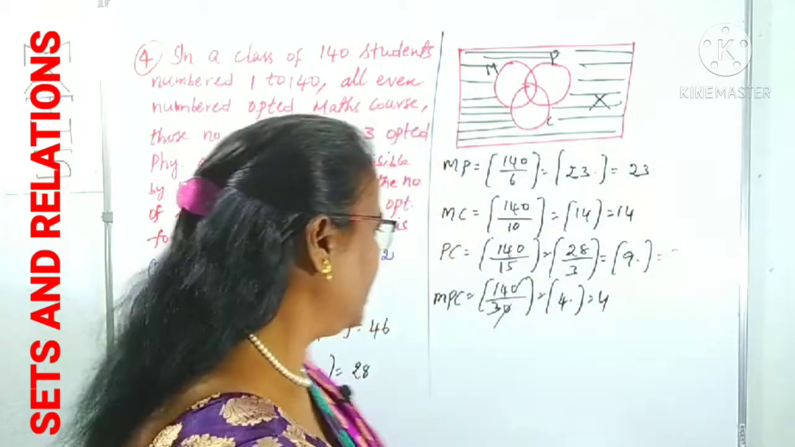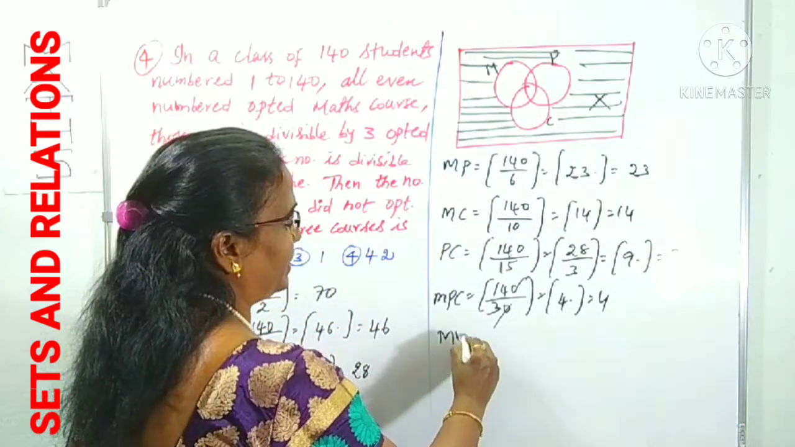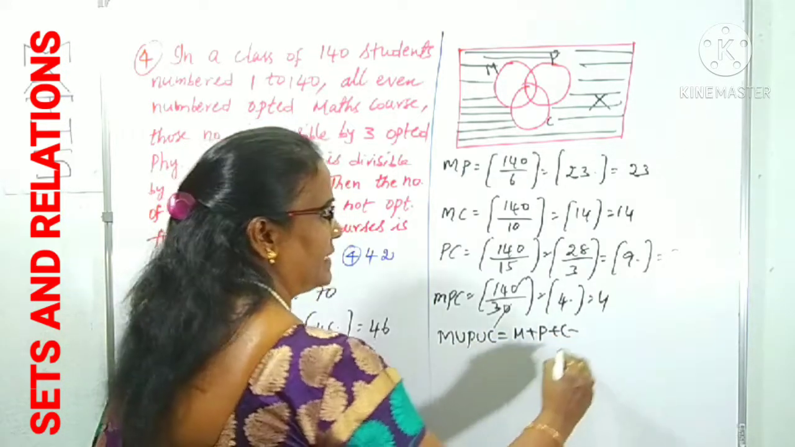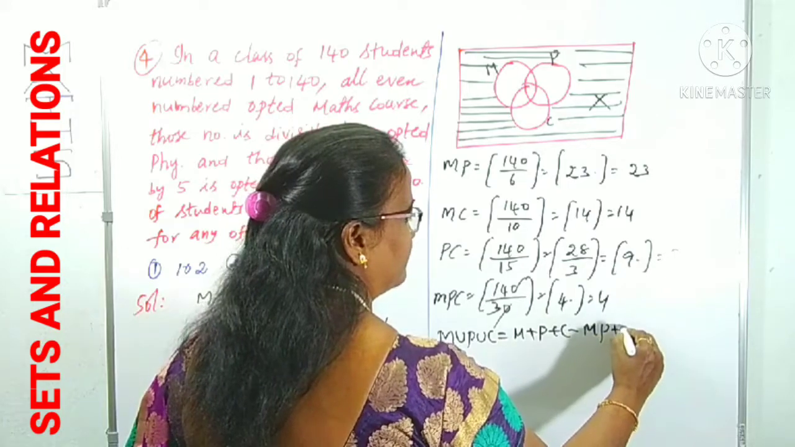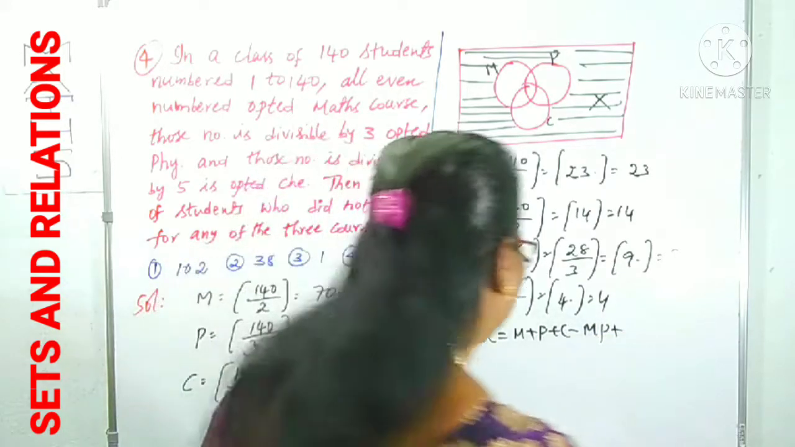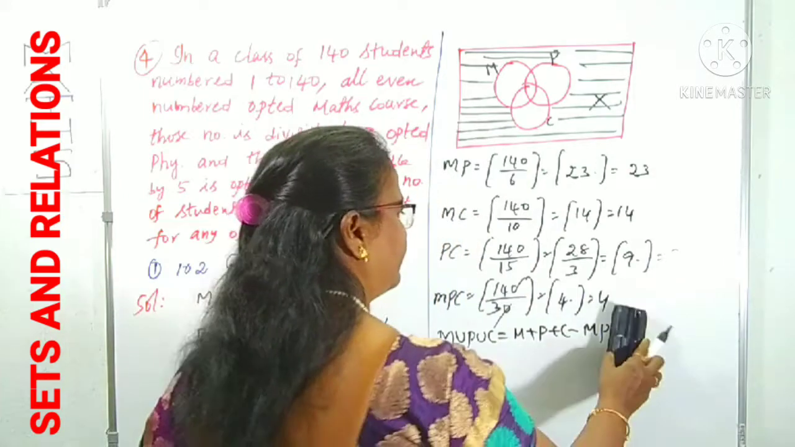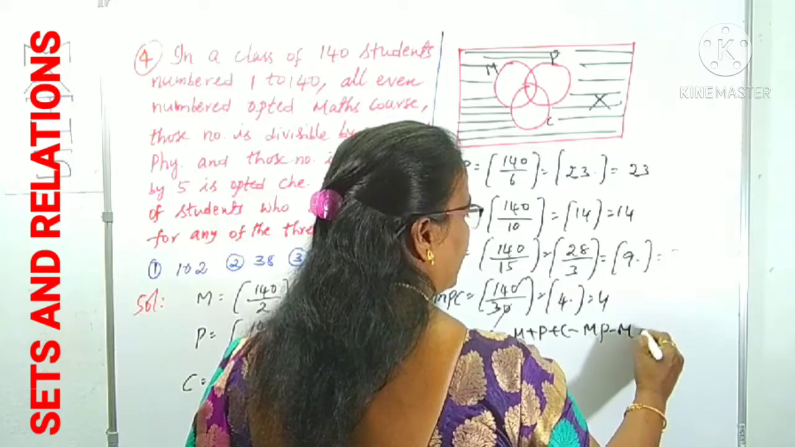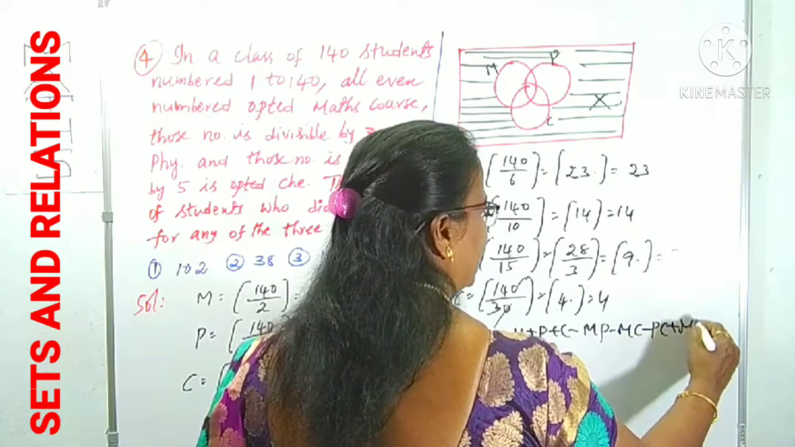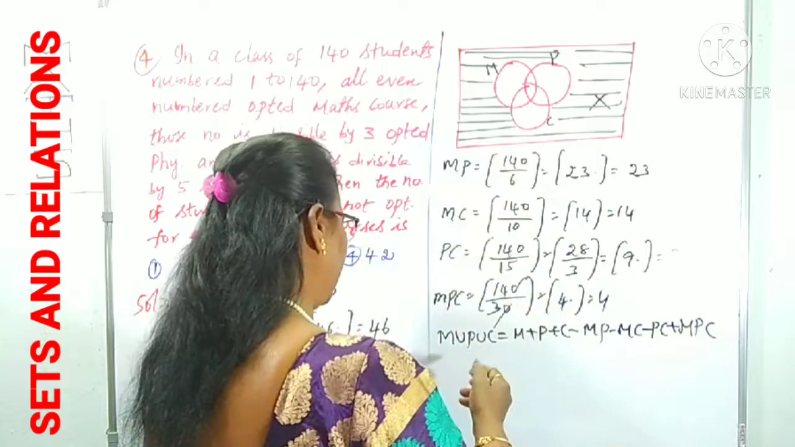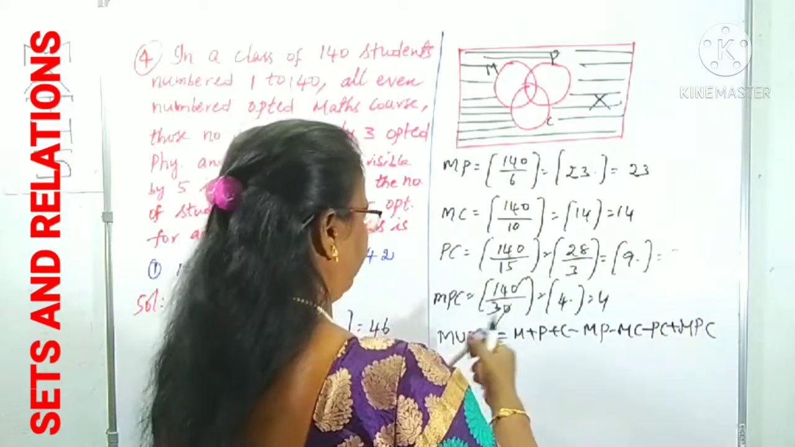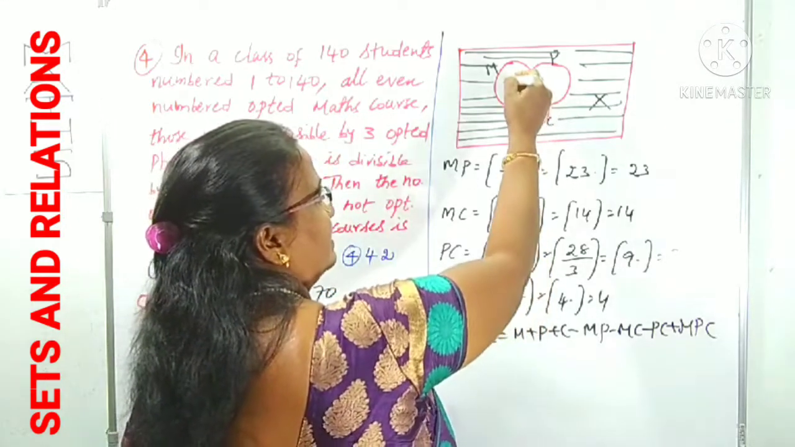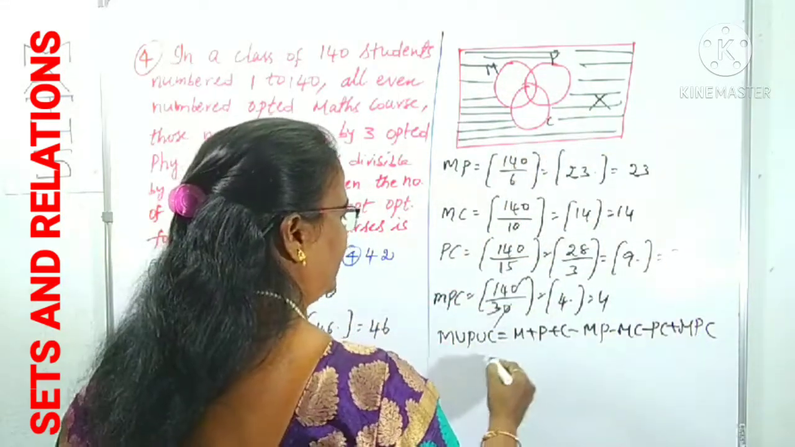First, we have to collect the M union P union C. That is M plus P plus C minus MP minus MC minus PC plus MPC. We can collect this part, but that part I am drawing with the other mark. I am collecting this part. Okay, that is first of all.